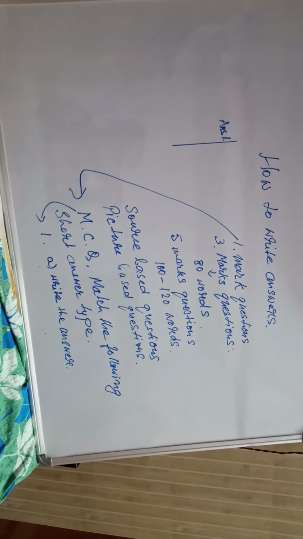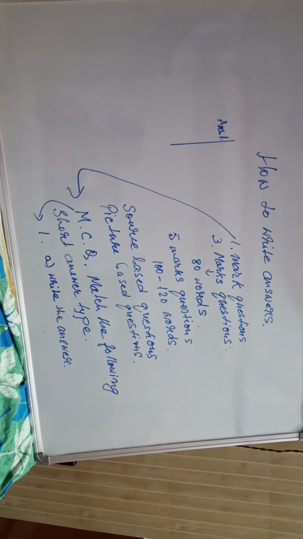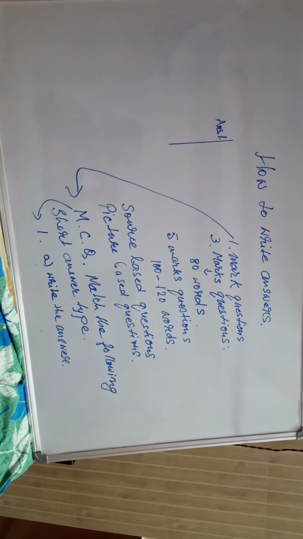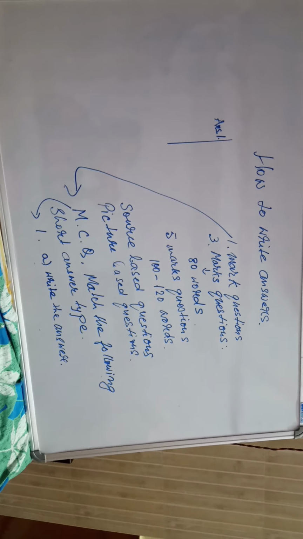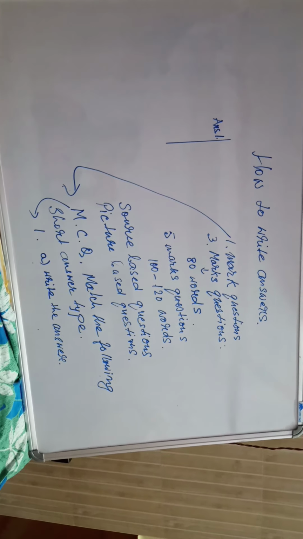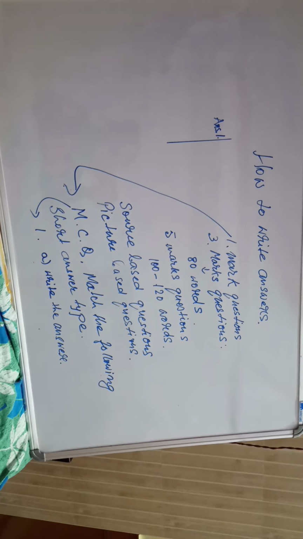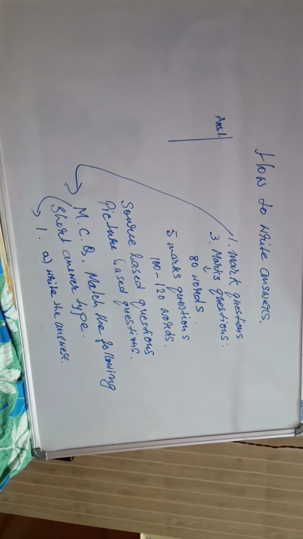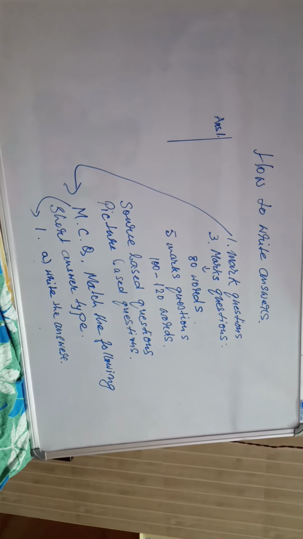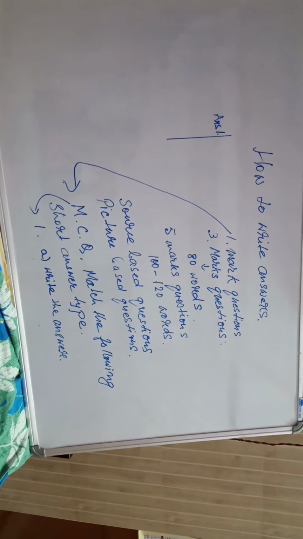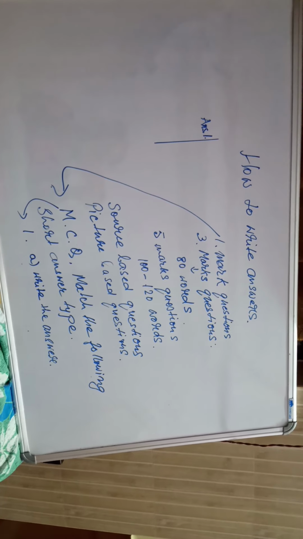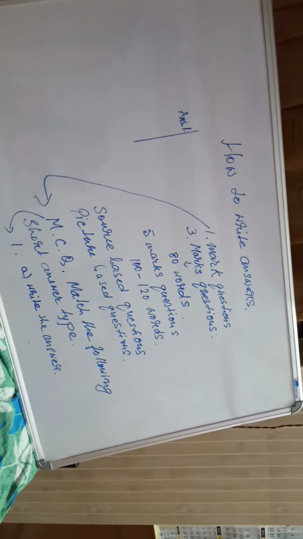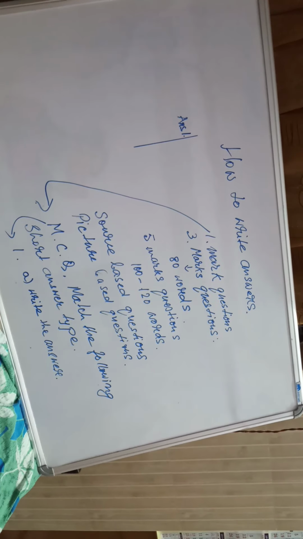Now how you will write 1 mark questions? Whatever questions they will give in 1 mark, you will write in very short answer type question. Then you will get MCQs. MCQs, what you will do? You will write the number and then you write A or B, whatever number in MCQs that is suitable for your answer, and then you write the answer there. It is not that only writing A you will leave it. You write the answer. And next is very short answer type question.